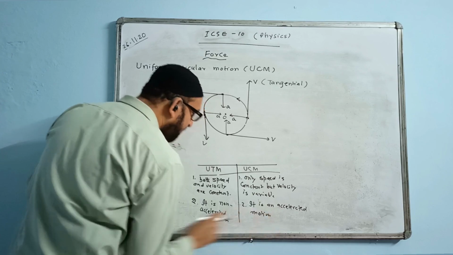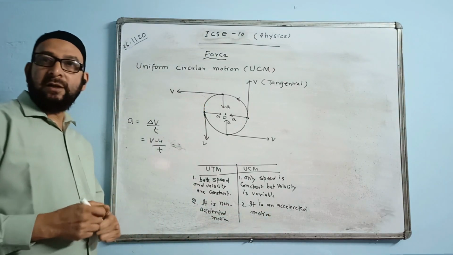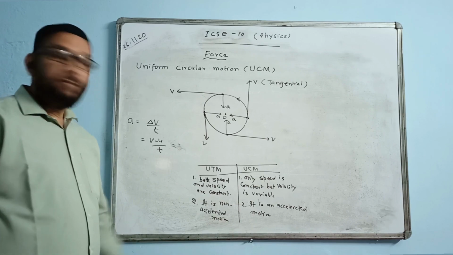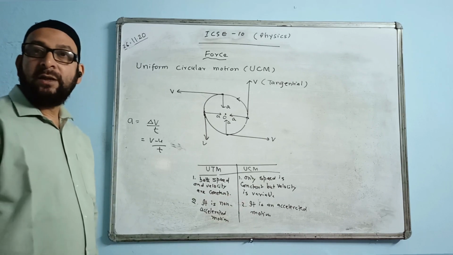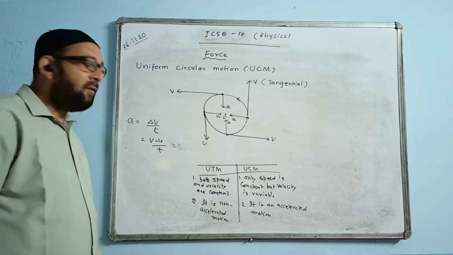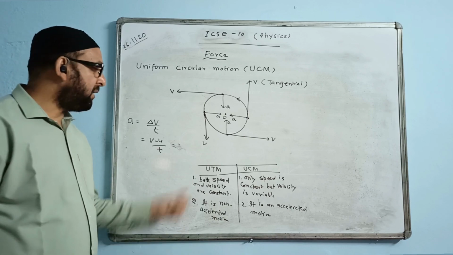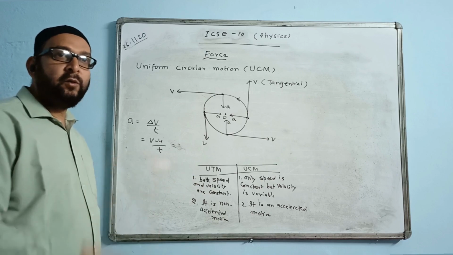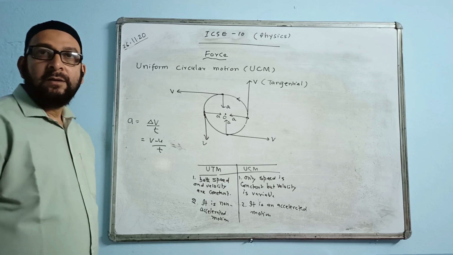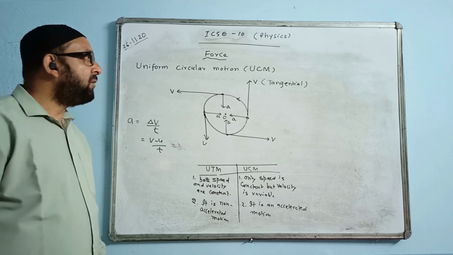What is the meaning of non-accelerated motion? That is zero acceleration, no acceleration. And this is a motion with acceleration. Acceleration value is there. These are the two main points of difference between uniform translational motion or uniform linear motion and uniform circular motion. So our lesson for today is this much.